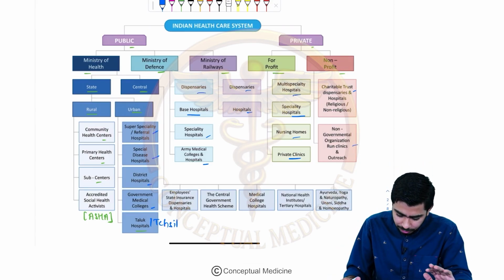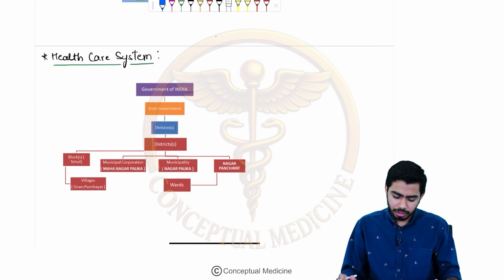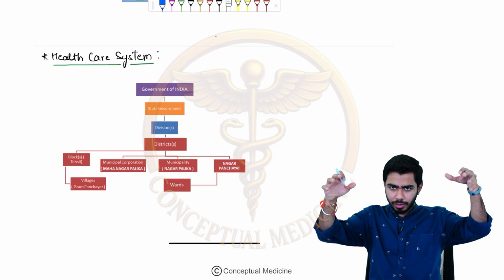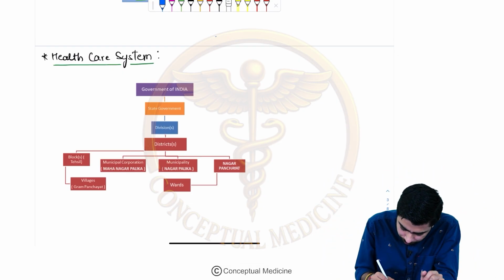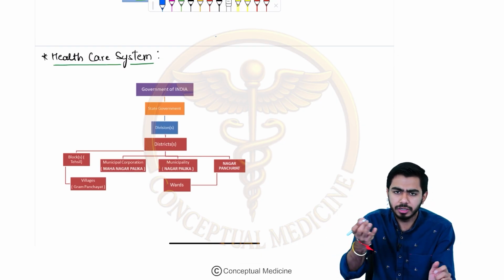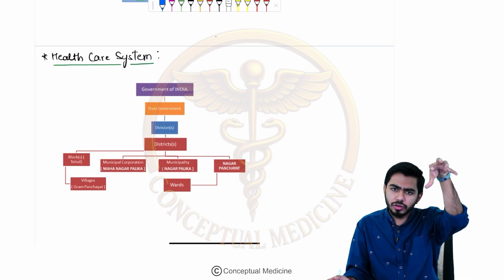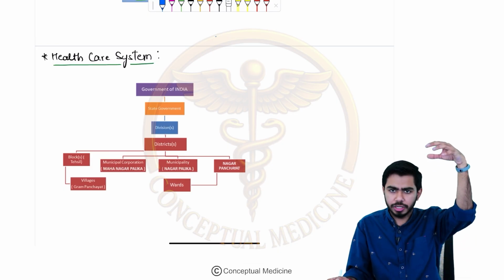Once we have talked about that, now let's talk about the healthcare system in itself. In the healthcare system, basically, the government of India is at the top, and under that everything is happening. Under the government of India, obviously every state comes under India. First of all, there is the central government, and under the central government come the different state governments.